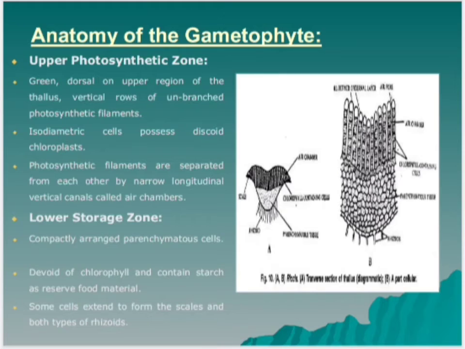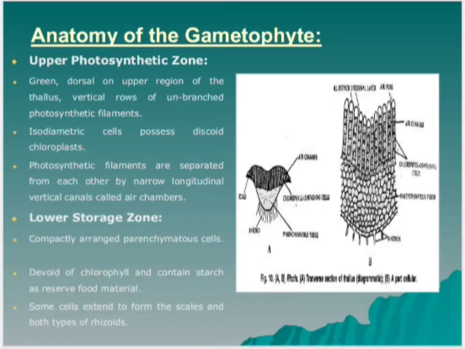Now, anatomy of the gametophyte. A vertical cross section of the thallus shows two distinct zones, upper photosynthetic zone and lower storage zone. First, upper photosynthetic zone. It is green, dorsal or upper region of the thallus.